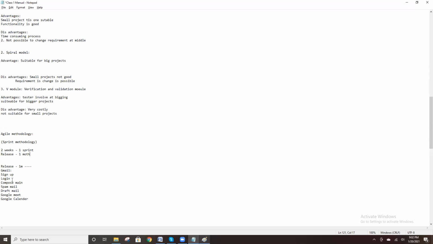In the current release, we focus on only sign up and login. These two features are under release 1. It is a one-month release, so developing these two features will take one month.